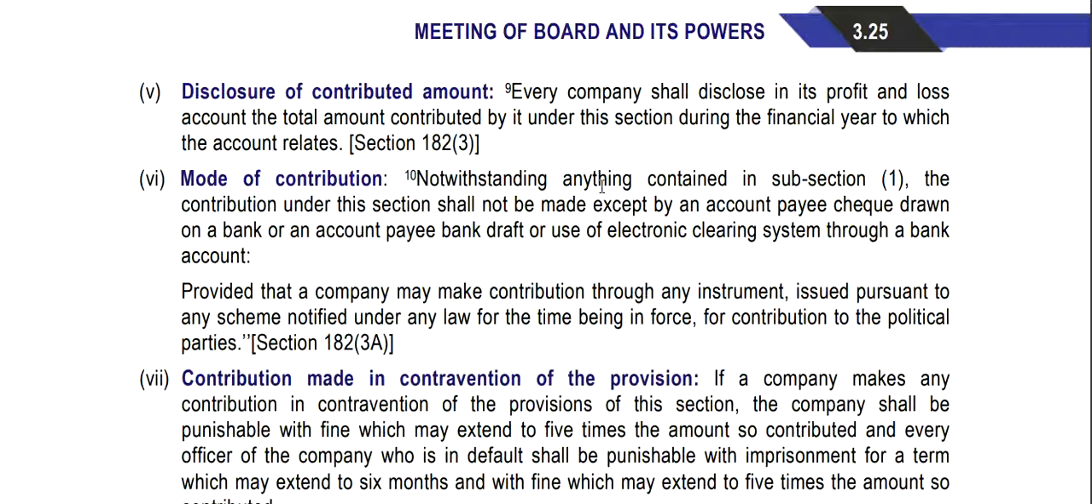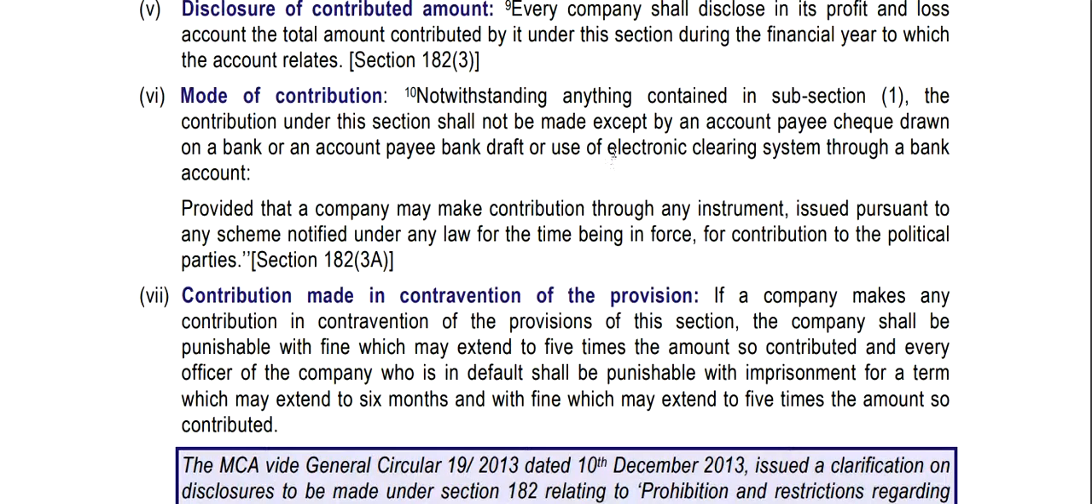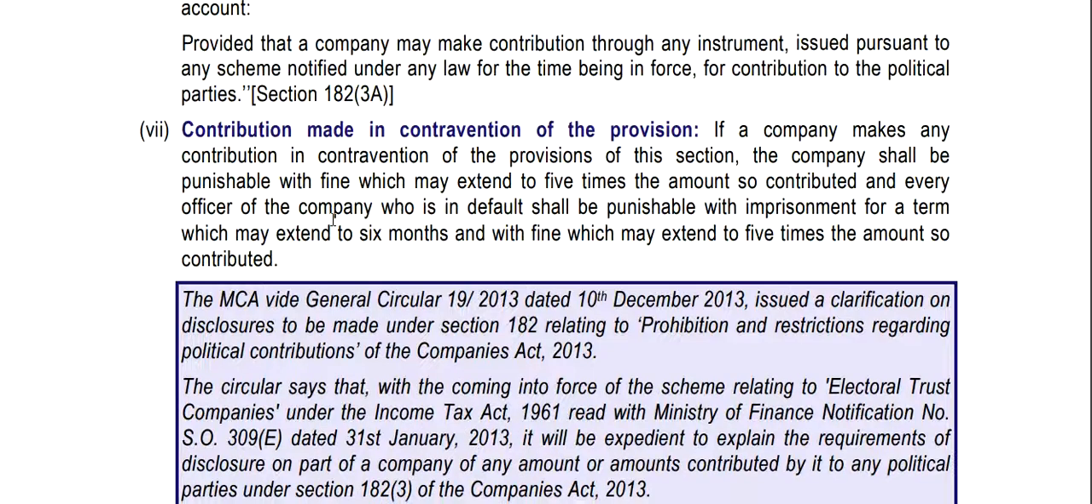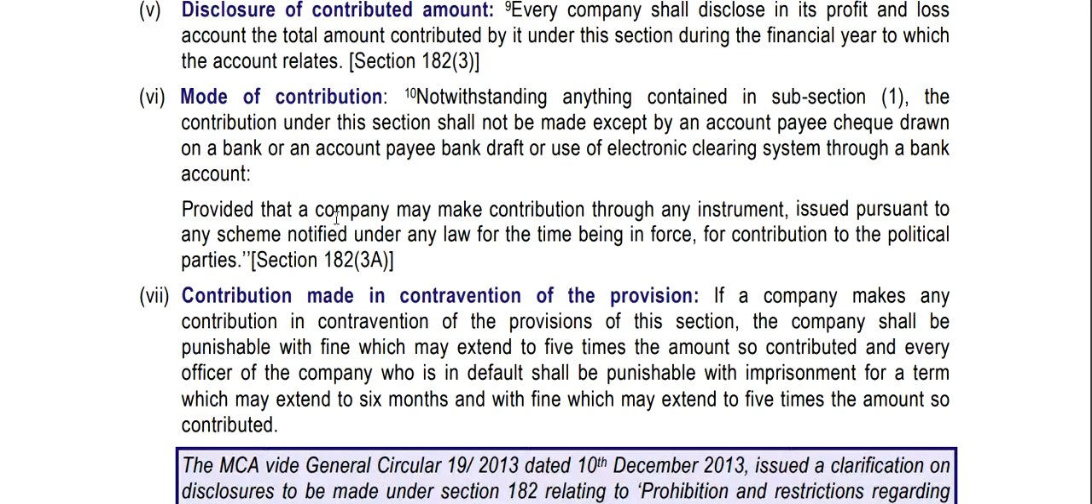Mode of contribution: notwithstanding anything contained in subsection 1, the contribution under this section shall not be made except by an account payee cheque drawn on a bank or an account payee bank draft or use of electronic clearing system through a bank account, that is NEFT or RTGS. Provided that a company may make a contribution through any instrument issued pursuant to any scheme notified under any law for the time being in force for contribution to the political parties. So cash is not allowed.